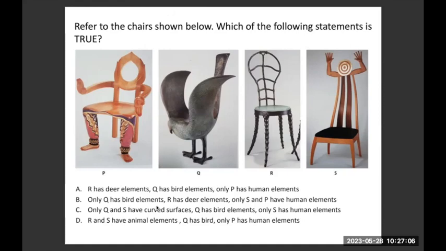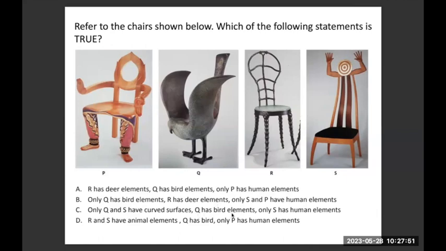Only Q has bird element. R has deer element, which is true. Only S and P have human elements. Besides S and P, no other object has human elements, which is also true, because P and S look very human in nature. They literally have hands and legs and face. R has deer element, which is true. Q has bird element, it is true. And only P has a human element, which is wrong, because besides P, S also has human elements. The option C, only Q and S have curved elements.